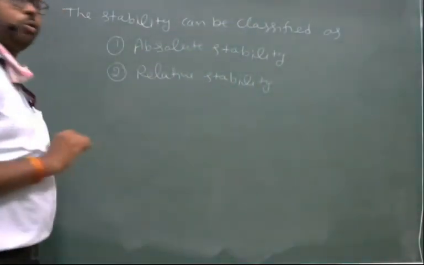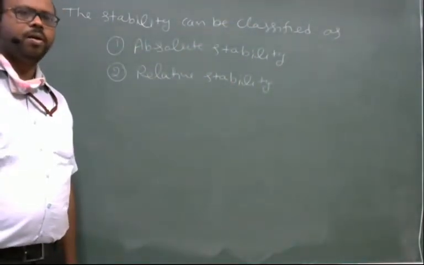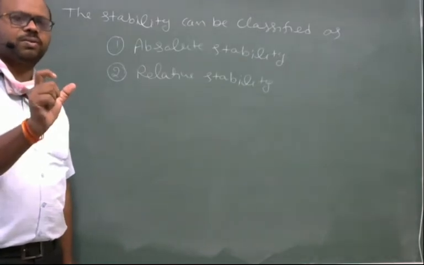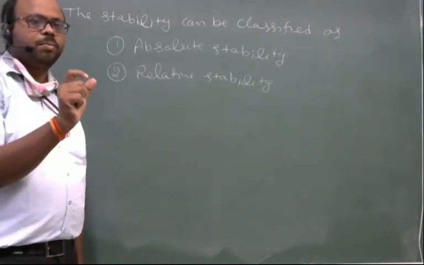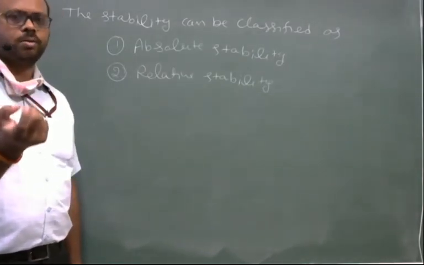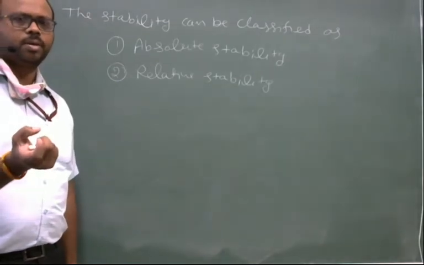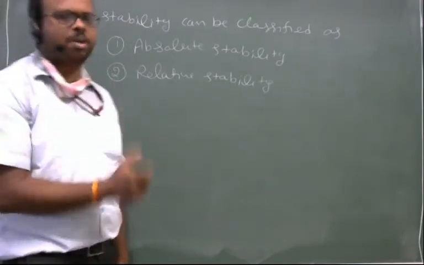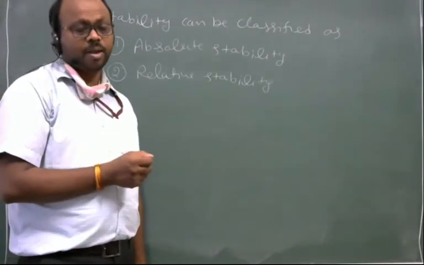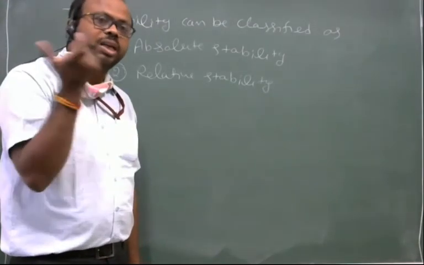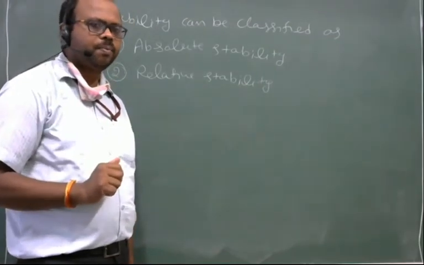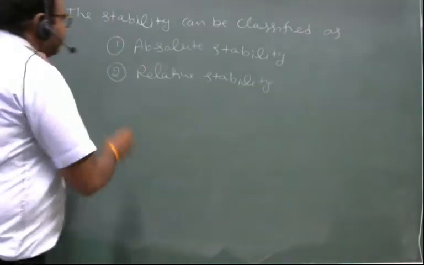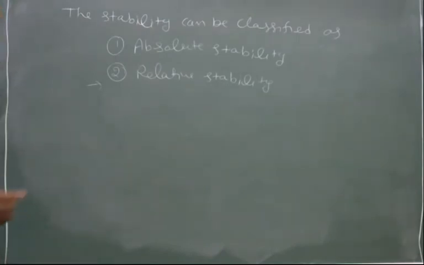What is absolute stability? Absolute stability just says whether my system is stable or not. And the degree of stability is the relative stability.